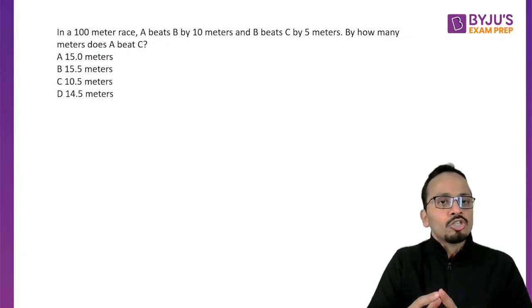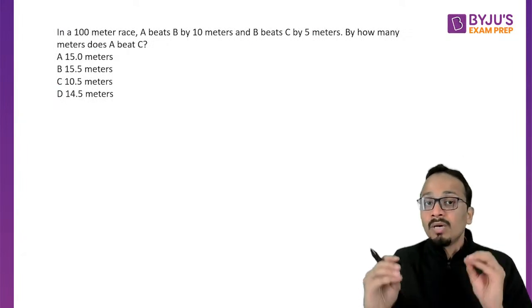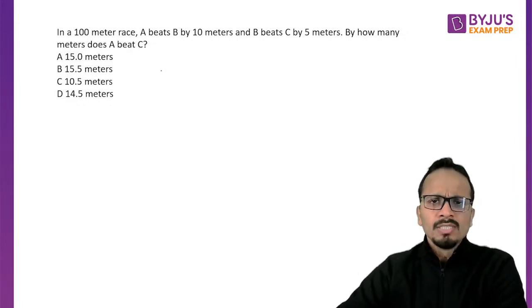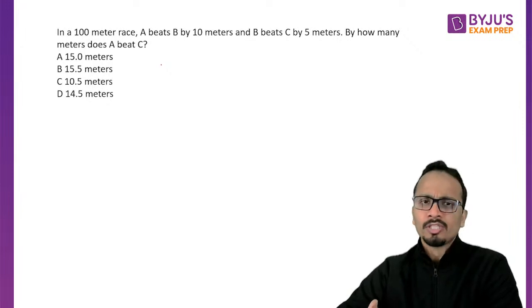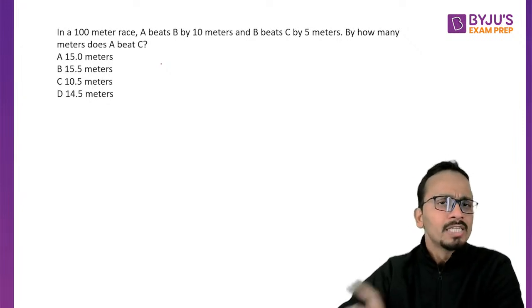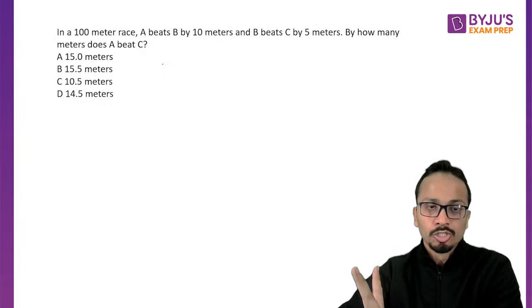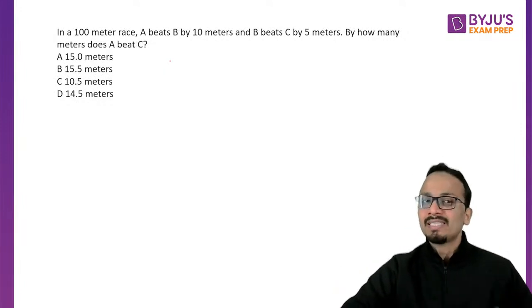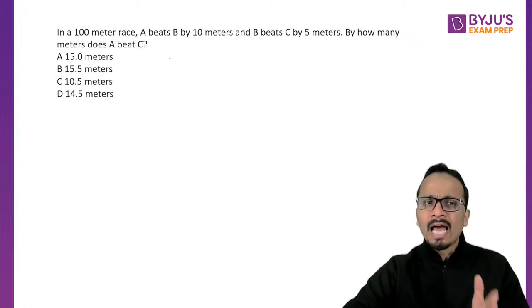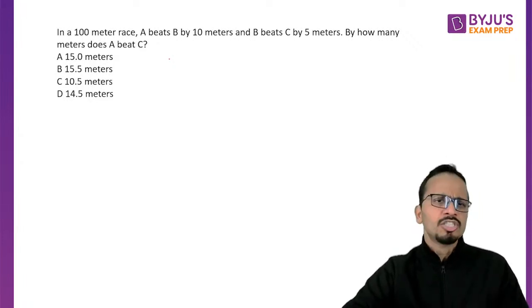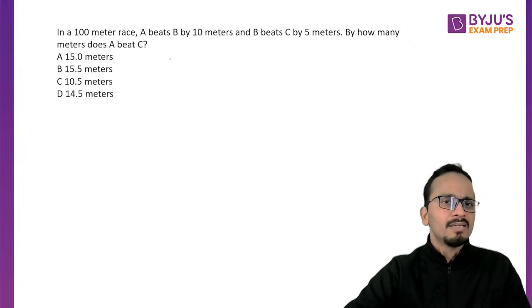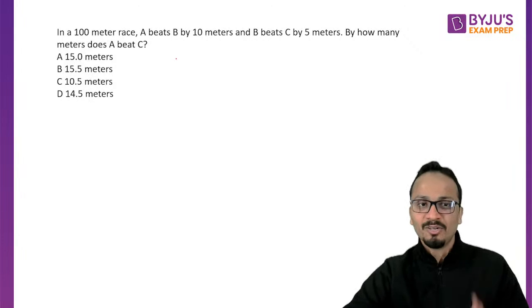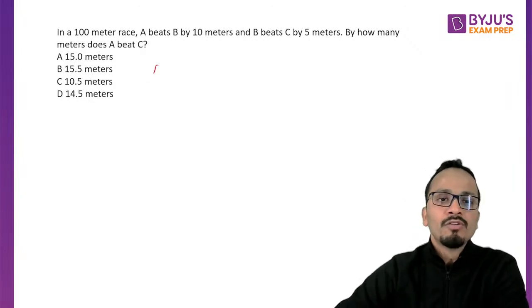Now moving on to the next question. Again, a simple question of time, speed, distance from the application of races. Okay. Now there are different ways of doing this question. I'll quickly discuss two ways. One will be a little on the lengthy side, but the second way, if you can understand and implement, you can finish this question in less than 20 seconds. Believe me, I'm not bluffing. Okay. Now, the first method is the method of ratios.